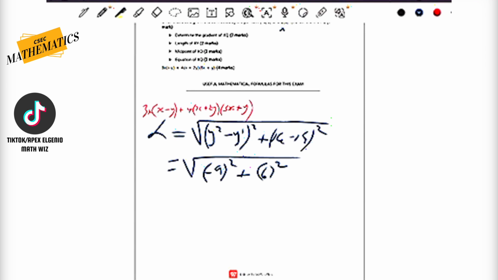If you choose to use the calculator, you've got to type what you see. You cannot leave out the bracket, because negative 9 squared is not equal to negative 9 all squared. Negative 9 squared means negative of 9 multiplied by 9, which is equal to negative 81. That's what you're asking the calculator to do.